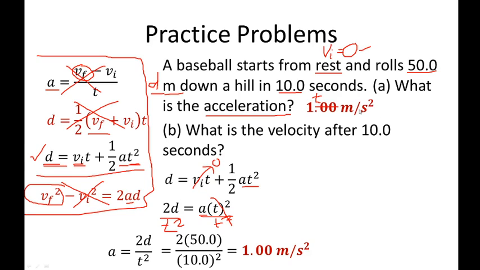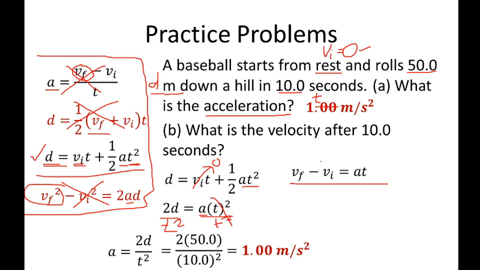Next, what is the velocity after 10 seconds? So we are asked for the final velocity. We can use this formula because it has final velocity. Initial velocity is 0, our computed acceleration is 1, and we can use the time. So we can use this formula for our letter B problem. Rearranging this formula, we'll have VF minus VI equals AT. So we cross multiply this one, and this is now our equation.